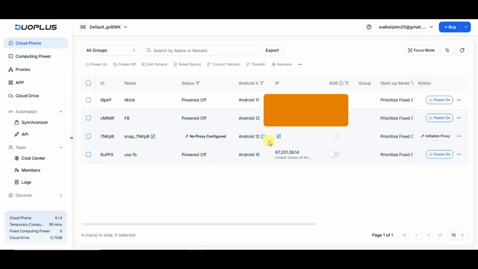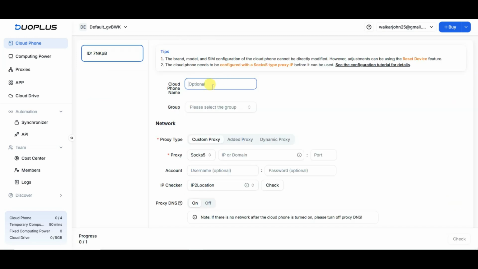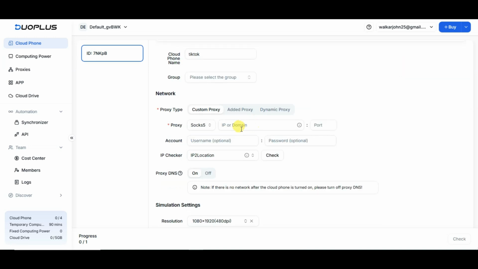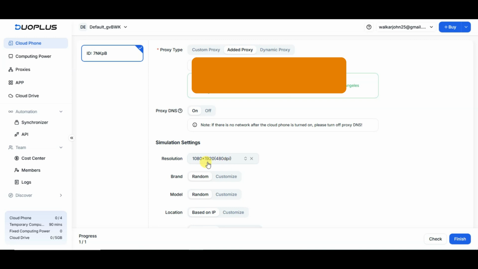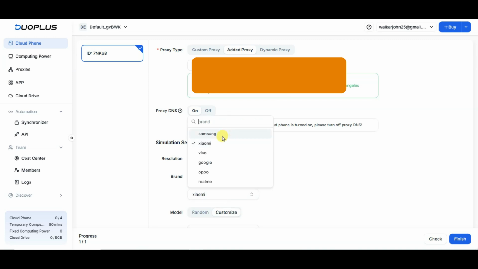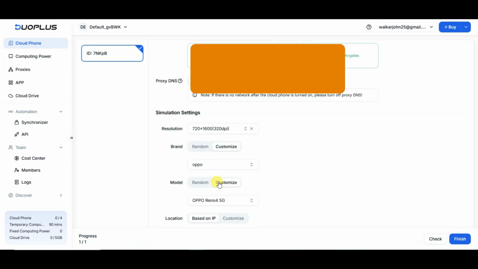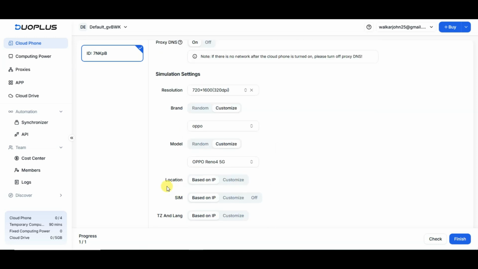Similarly, you can edit this profile. You can type your cloud phone name. You can type anything. Now you can enter your proxy. You can select your resolution. You can select another resolution. You can select your brand. Like you can select Samsung, Vivo, Oppo. You can select any of this brand. You can select your model. You can select a location, SIM based on IP. Now click on Finish button.